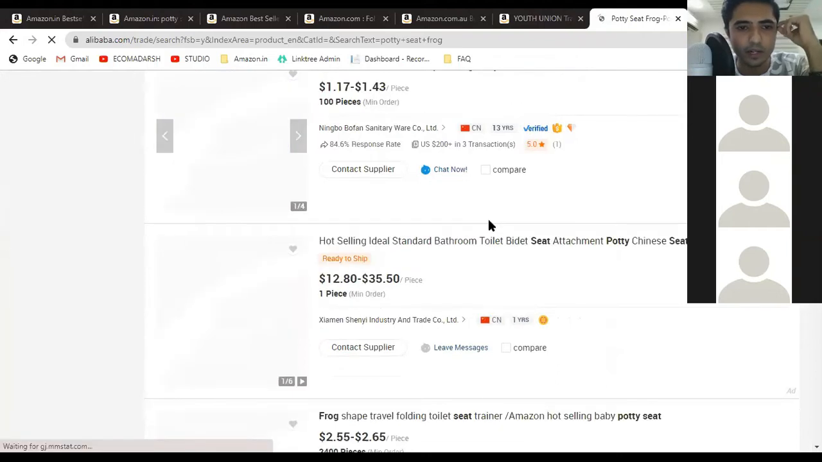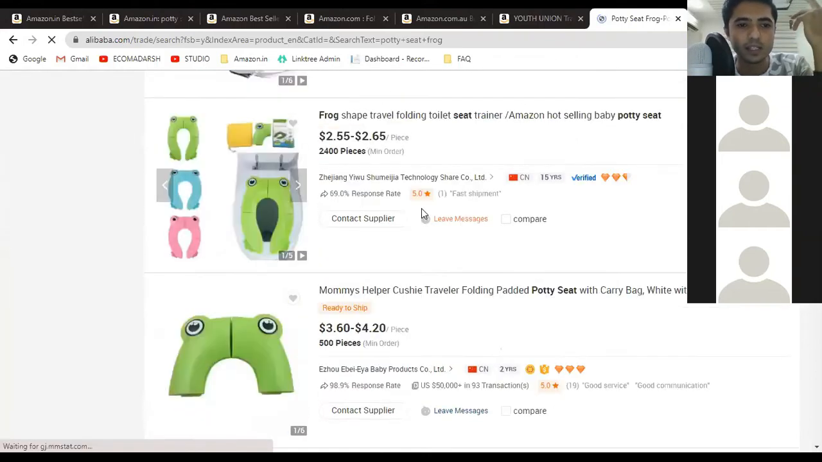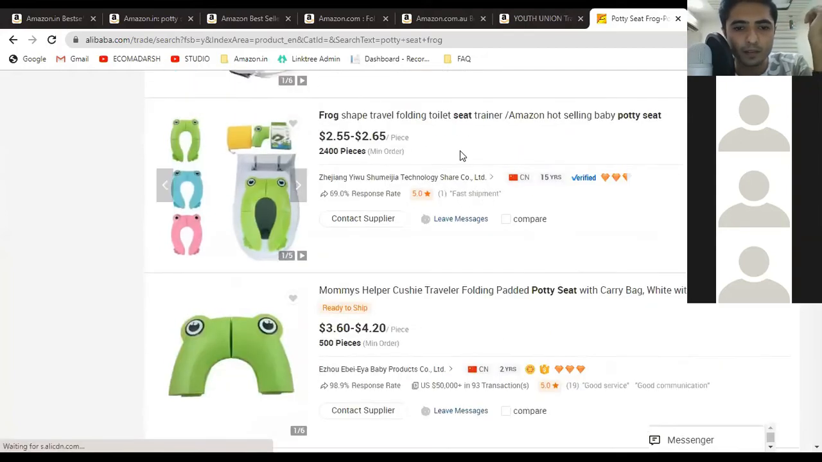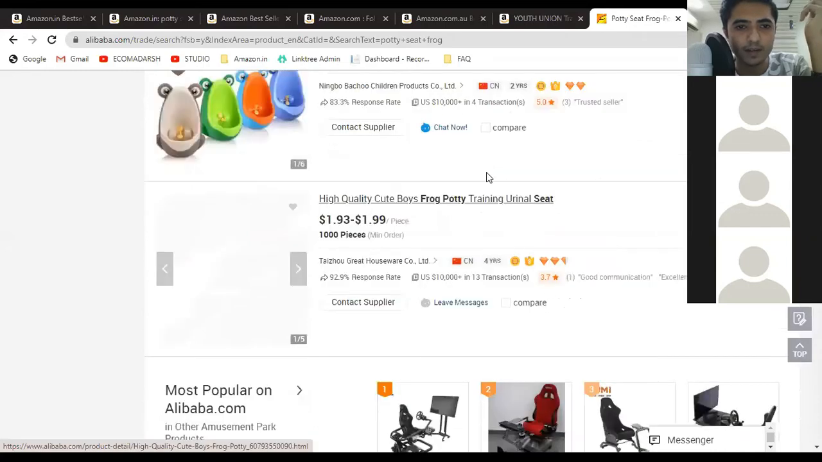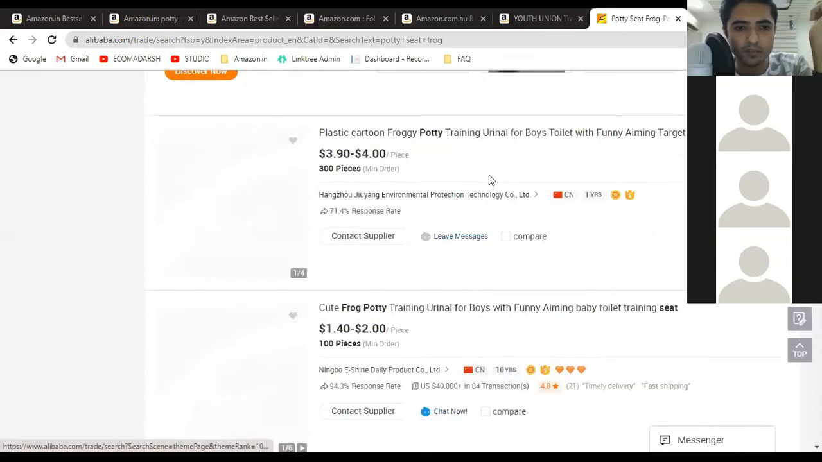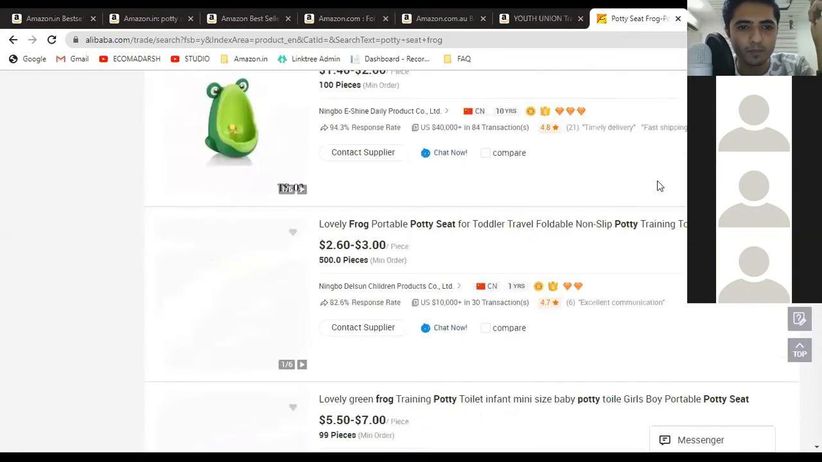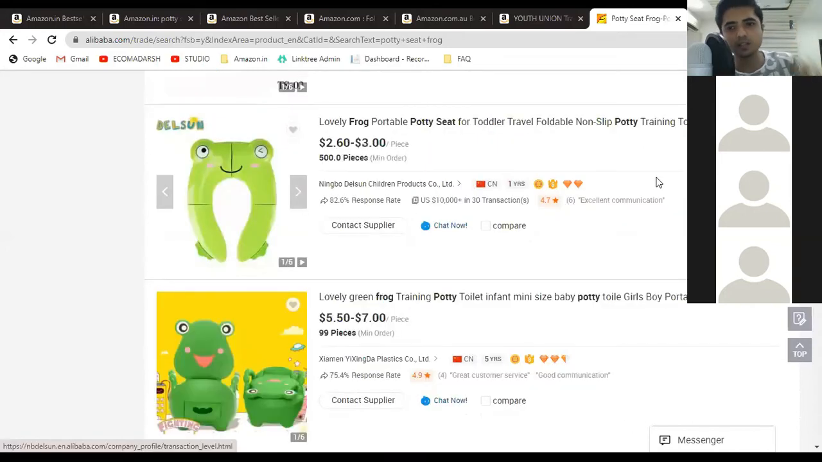Okay, so here are some designs. Okay, see, we are being able to find the same product on Alibaba. This product is available from China. We can order this product from China. Okay guys, now I know in these conditions it is not that much possible to order from China, because consignments from China are getting